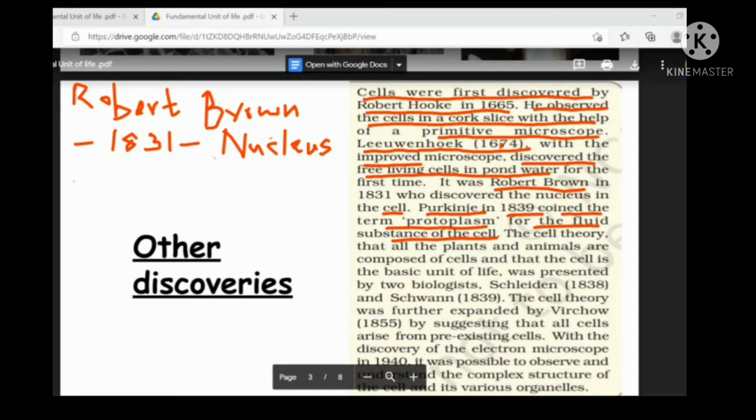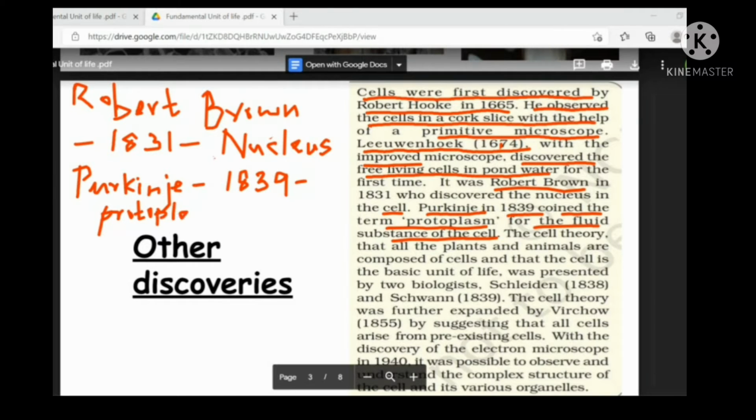Now coming to the next discovery. It is not an invention. What is the difference between invention and discovery? You know the difference between the terms invention and discovery? Ma'am, invention means they will make or find new things.